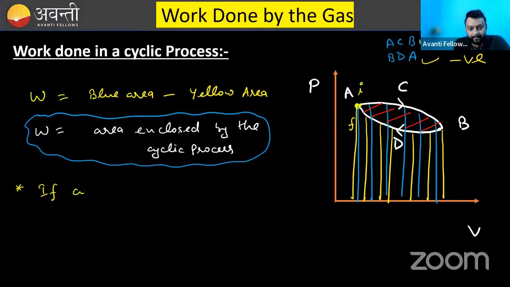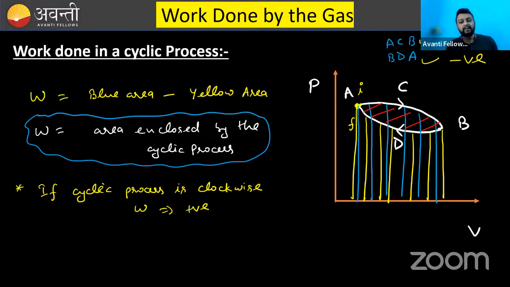If the cyclic process is clockwise, then work done will be positive. You need to remember this, and this is a very simple thing. If it is clockwise, that means this upper area, or the expansion area, is more as compared to the compression area, so that will obviously be positive.